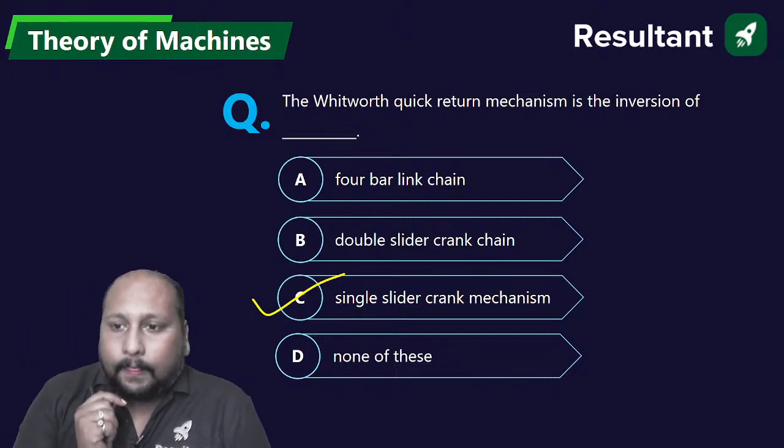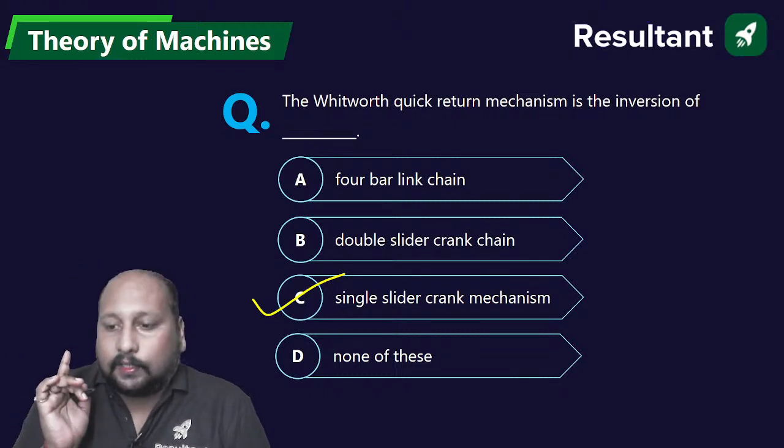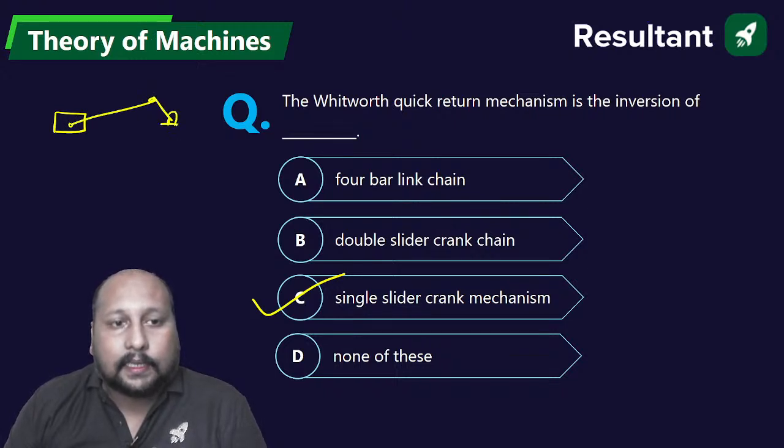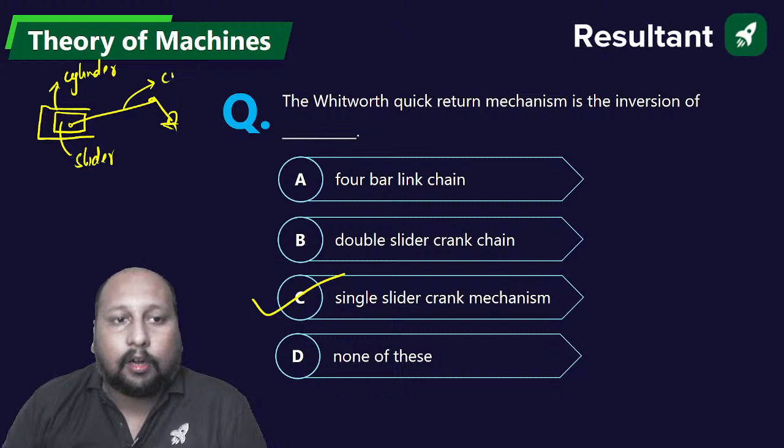Acha, can you tell me which link needs to be fixed? Which link needs to be fixed in a single slider? We are having 4 links. In a single slider, we are having a cylinder, a piston or a slider, a connecting rod, and a crank.